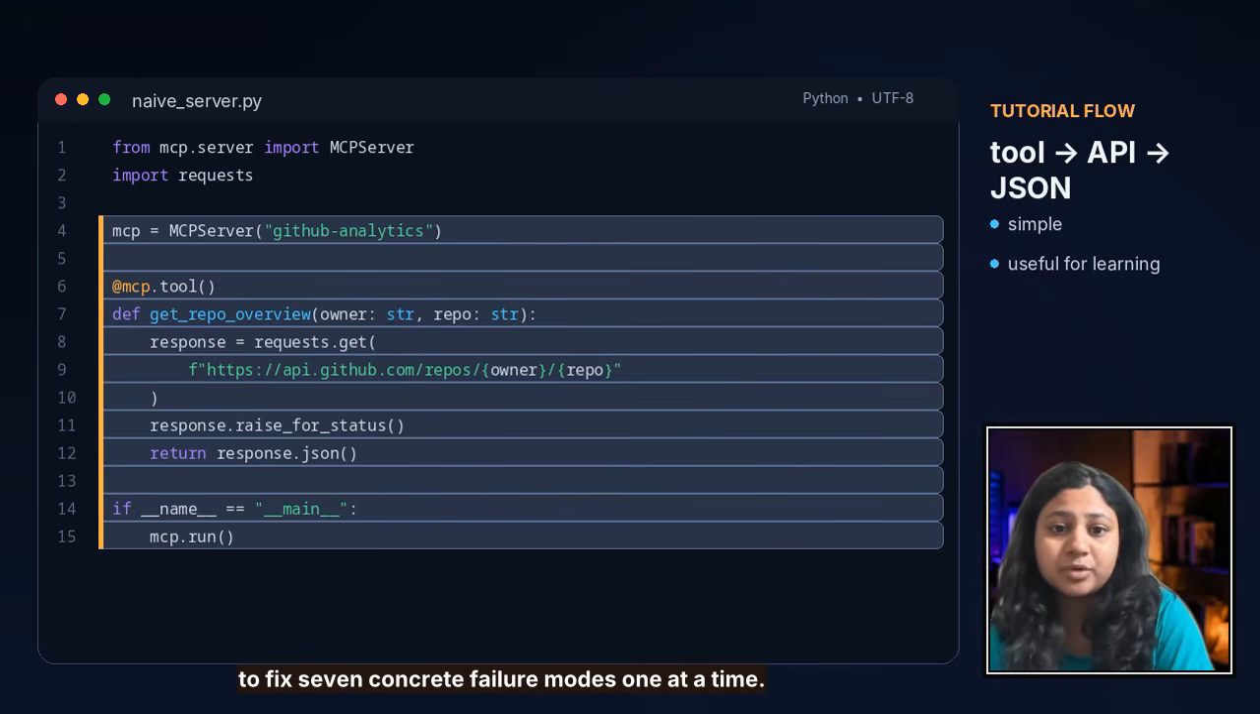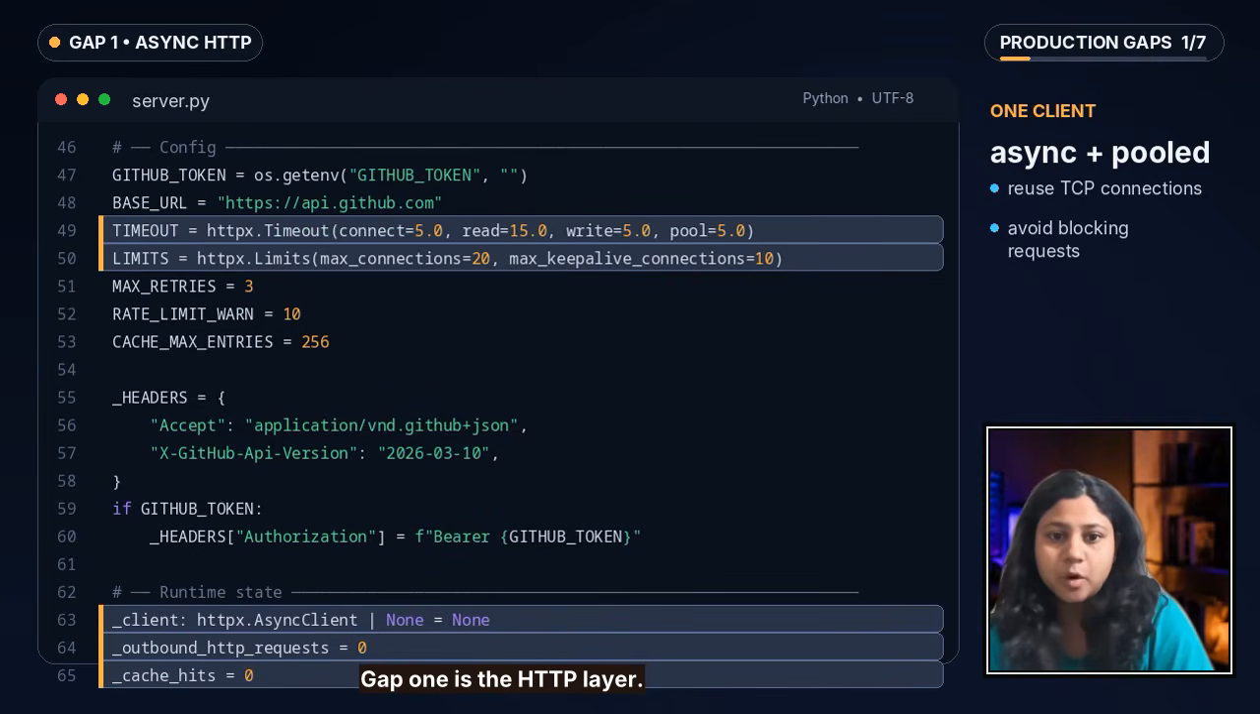So first gap will be async HTTP, pooling, and lifecycle. If an async tool performs blocking network input output, you lose the concurrency you built the async function for. So I am using one httpx.AsyncClient for the lifetime of the server. That gives us async input output and connection pooling.